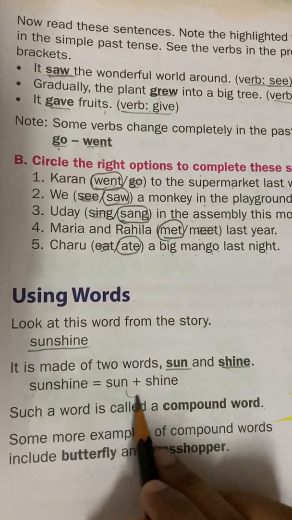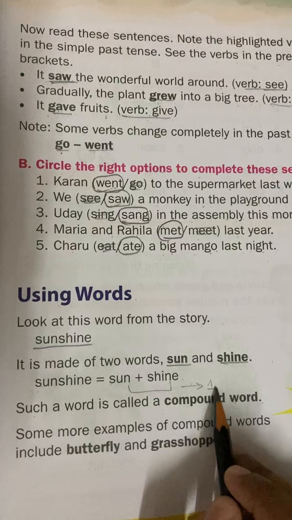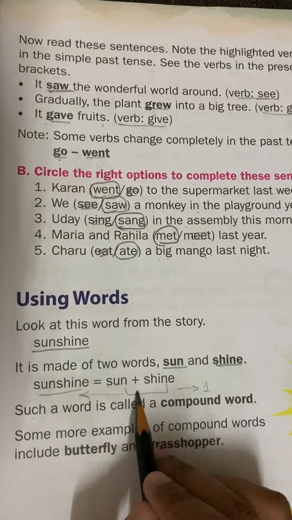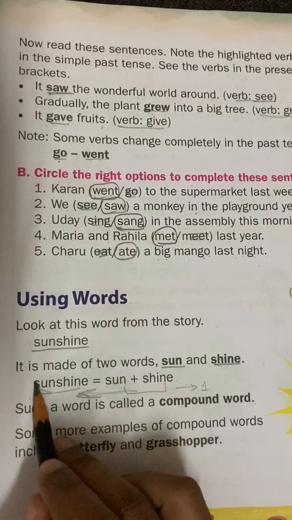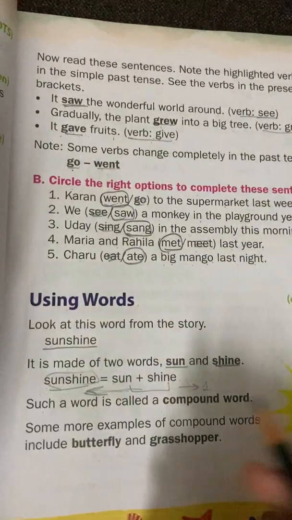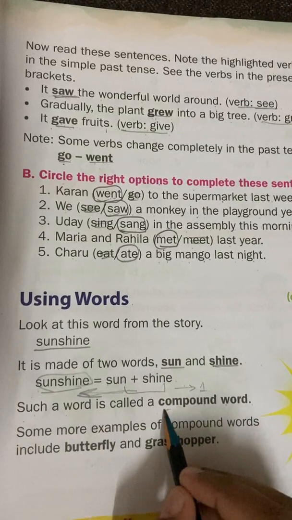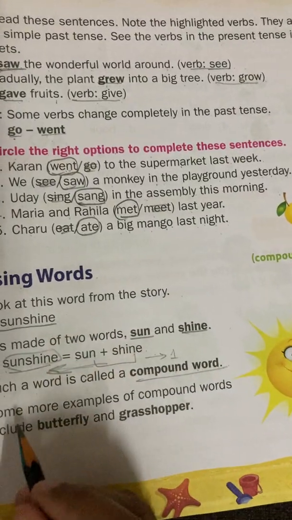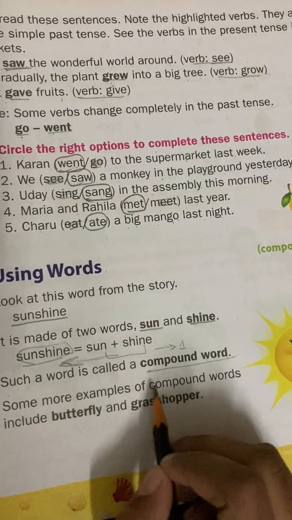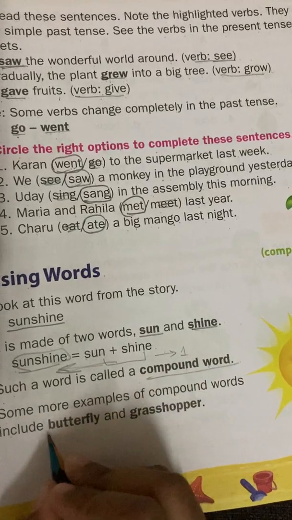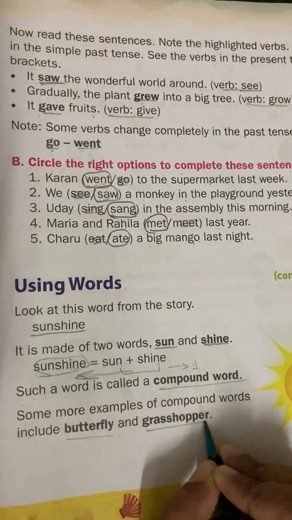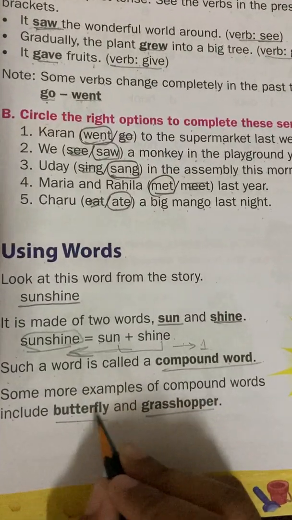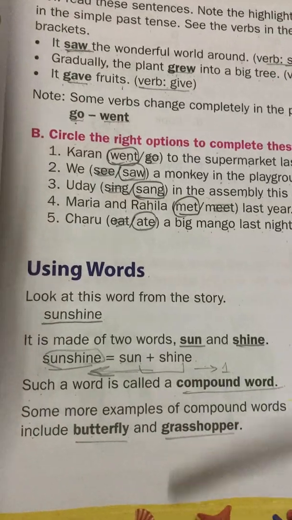Okay, children, when two words are made into one word, like sunshine, such a word is called a compound word. So such words are called compound words. Some more examples of compound words are butterfly and grasshopper.